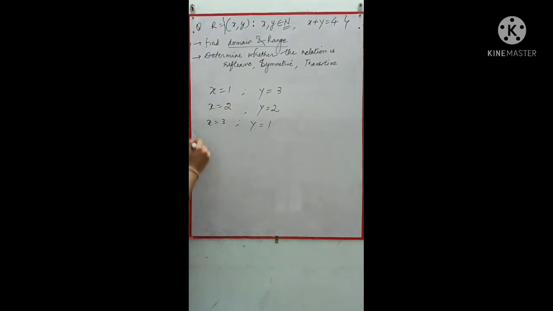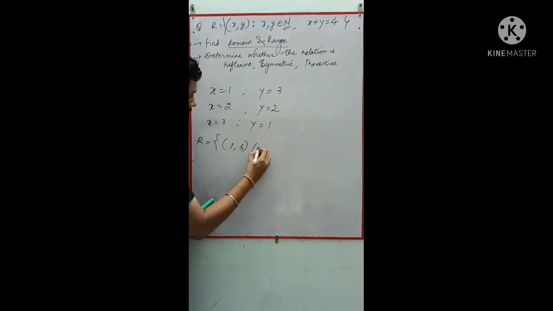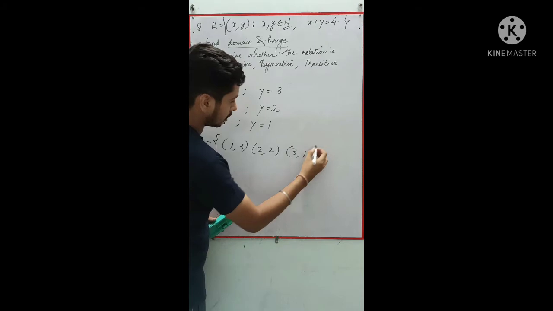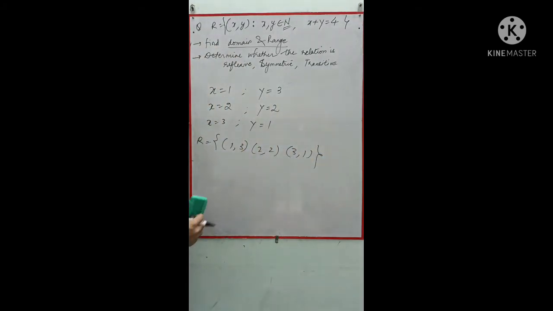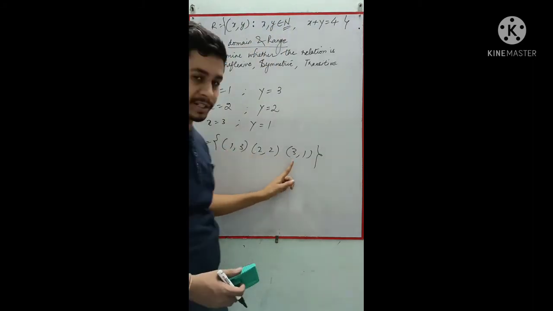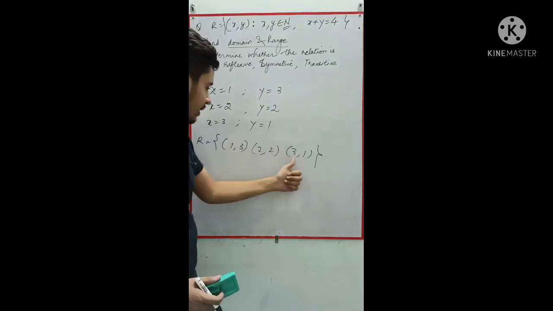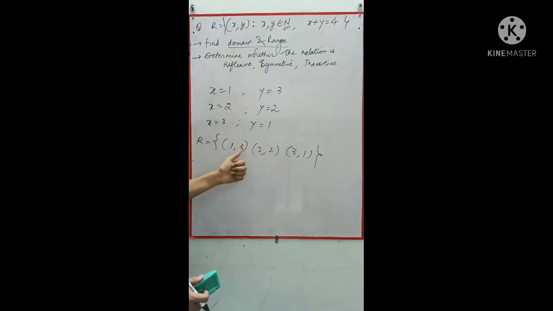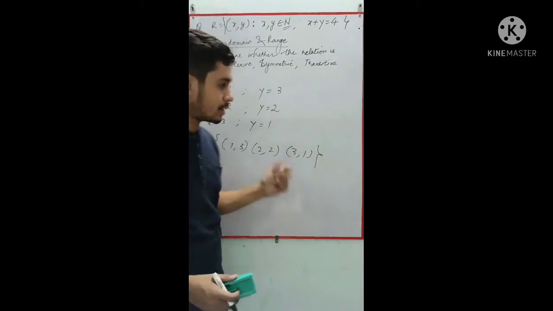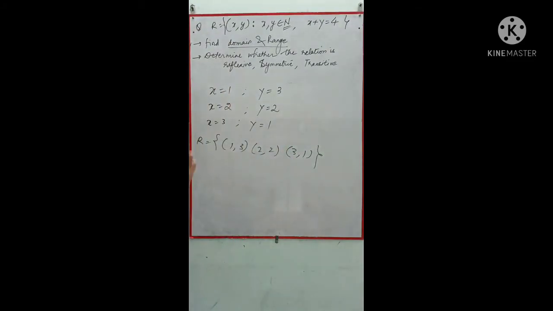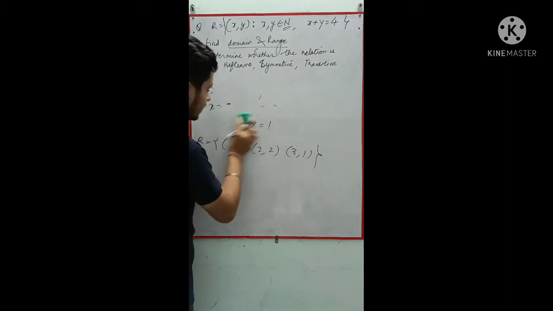Now we can say that R has the pairs (1, 3), (2, 2) and (3, 1). Now we can easily answer our first question to find the domain and range. As I told you, domain is the first element of the pairs. So 1, 2, 3 will be your domain and the range will be the same, 1, 2 and 3. You need to find it like this. Okay, we only need this set.